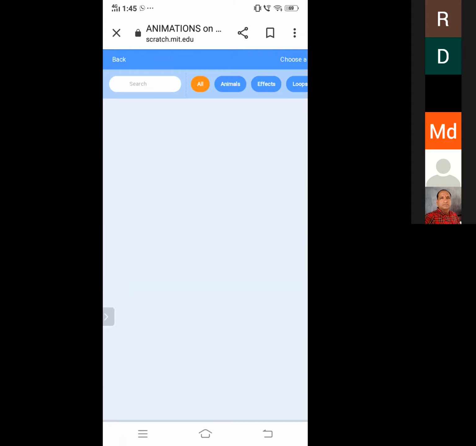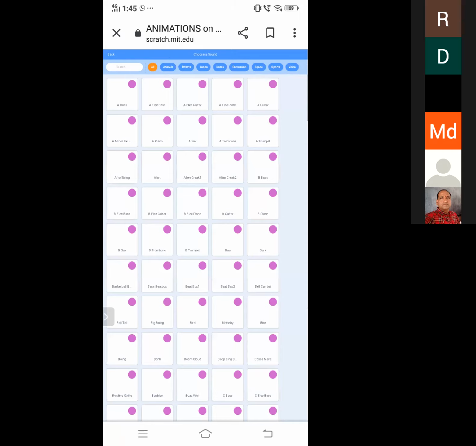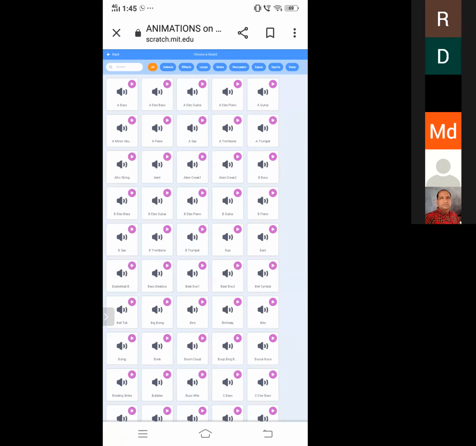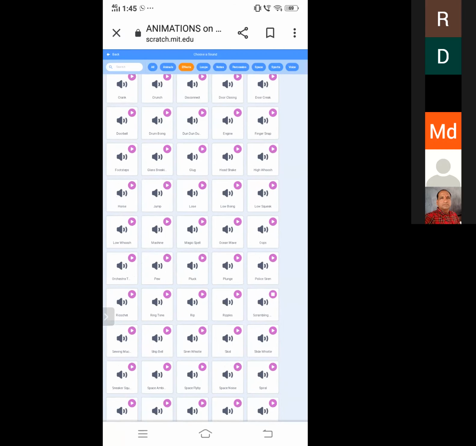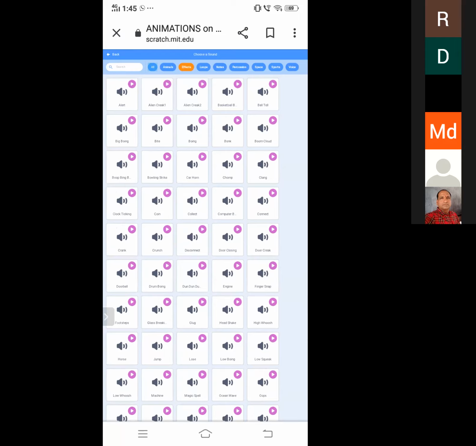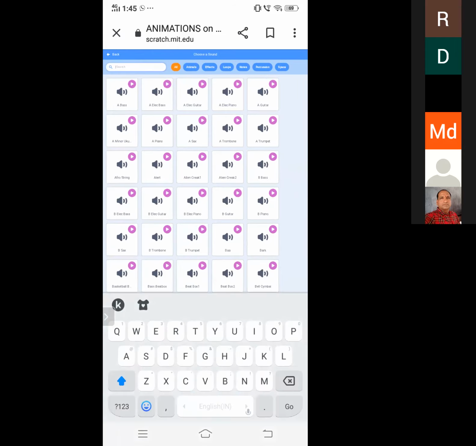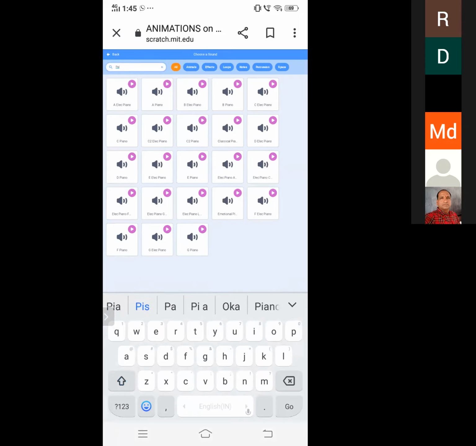So I am going to search for some sound. For example, I want the effects. And in effects you can see a lot of options in Scratch. So I am searching for the musical instrument, which is piano.